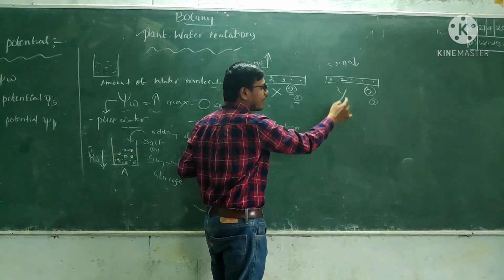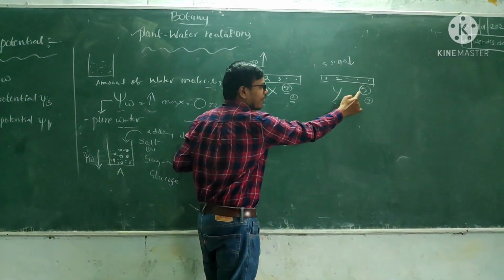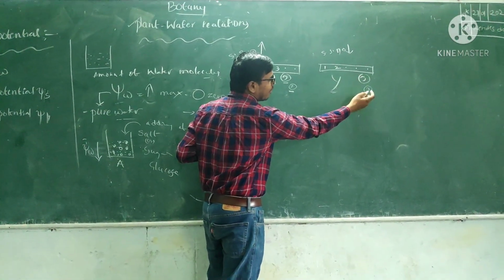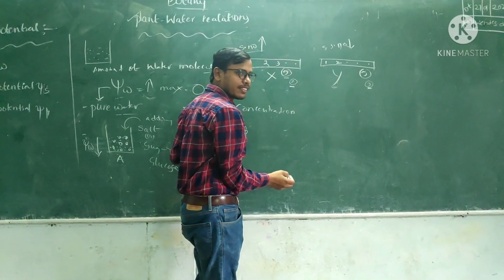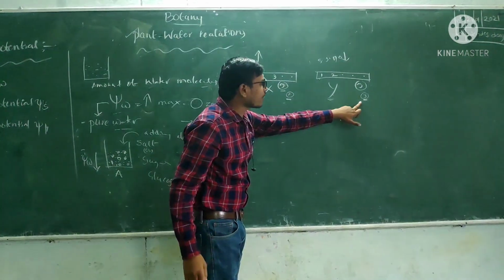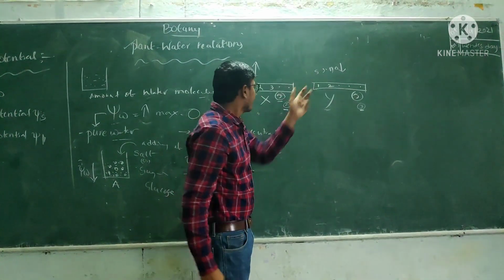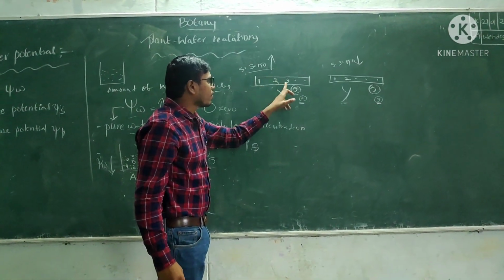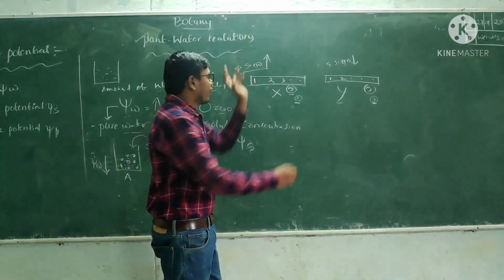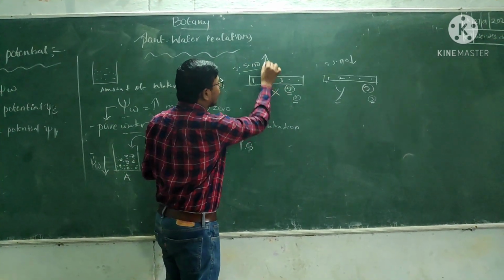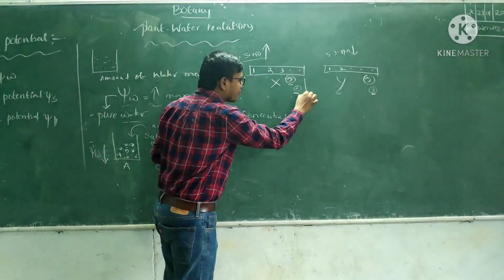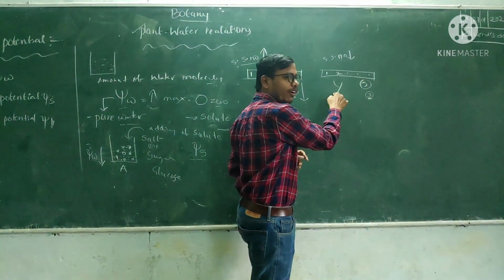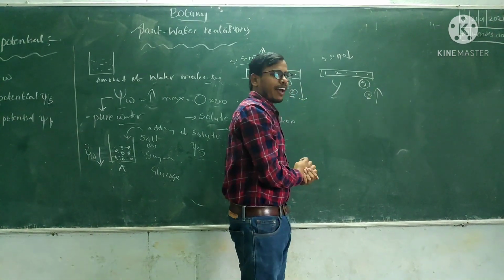How many students are on that bench? Only 2 students. What is the capacity of that bench? 5 students. So how many remaining students are going to be added to that bench? 3 students. That means here the adding students number is high, and here the adding student number is low. Here the sitting students number on the bench is high. When the sitting students number is high, the adding student number is low. When the sitting student number is low, the adding student number is high.